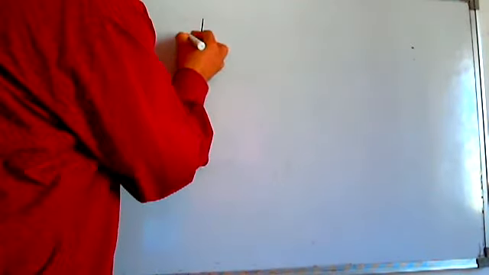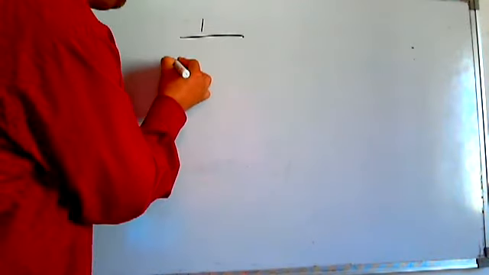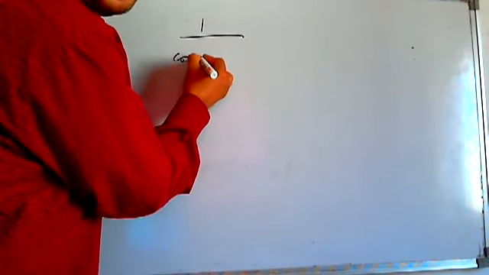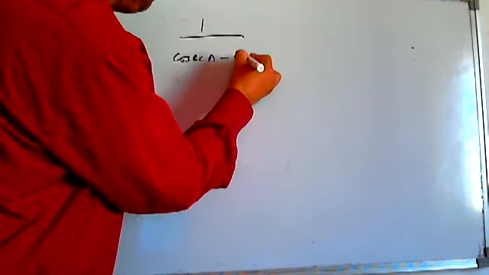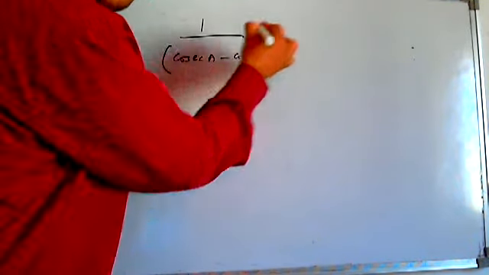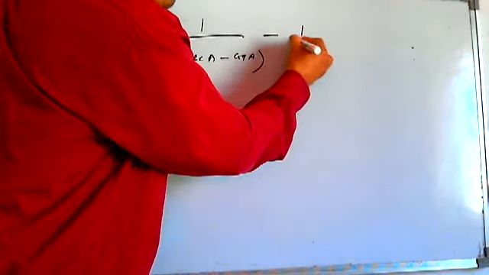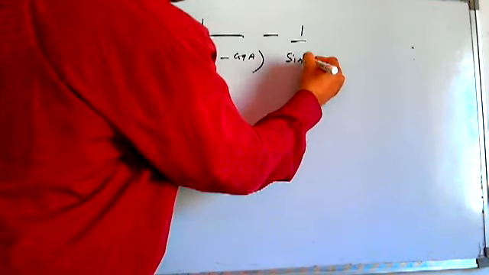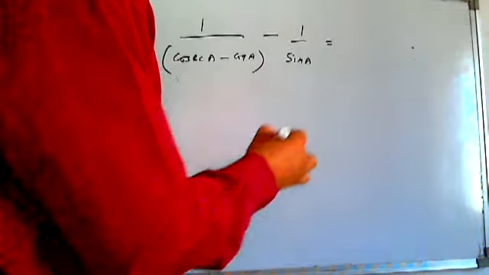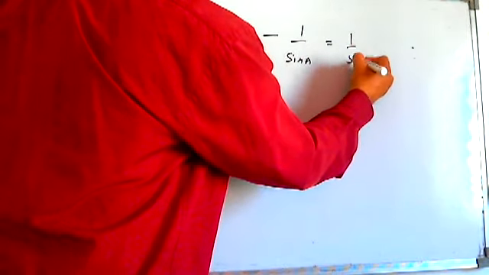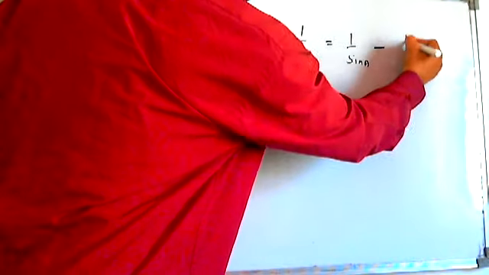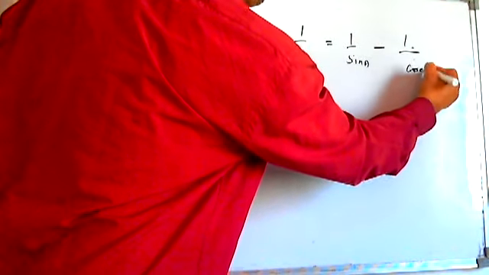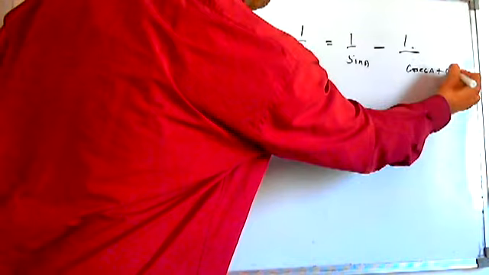See, sometimes the LHS and RHS, both the things are a little bit complex. 1 by (cosec A minus cot A) minus 1 by sin A is equal to 1 by sin A minus 1 by (cosec A plus cot A).